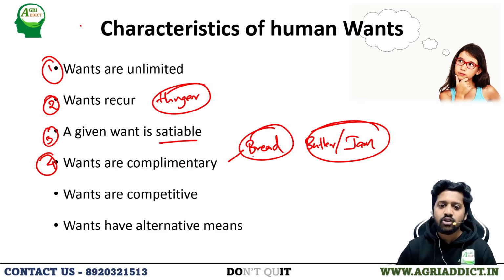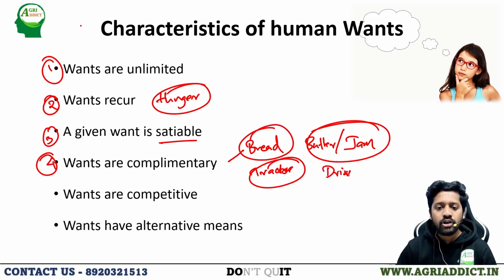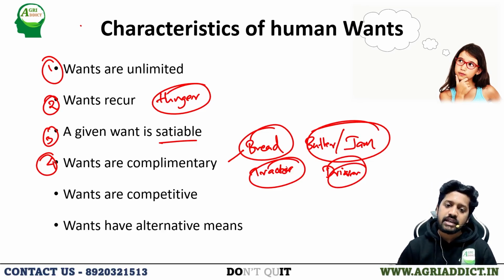So the wants are complementary. For example, if we want a tractor to plow our agricultural field, of course there is another want, that a driver has to be there, so a laborer has to be hired. So more often the wants come in pairs, and wants can be considered as complementary.